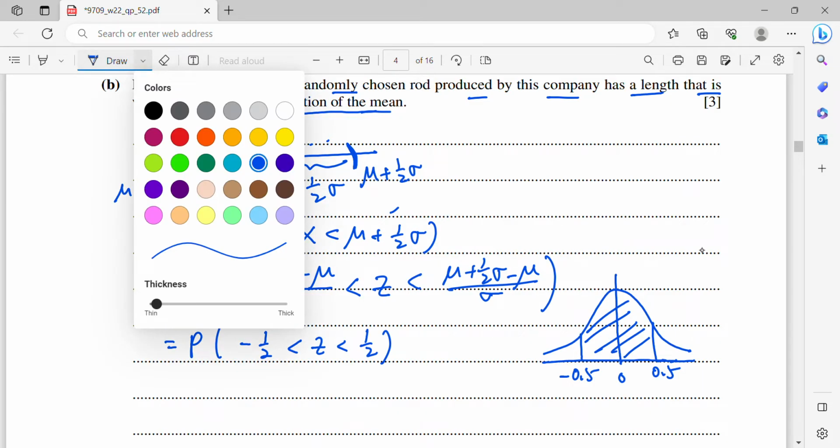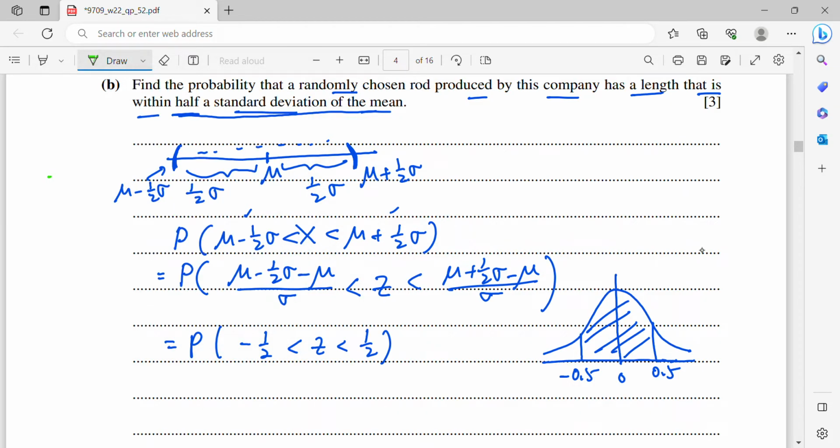But then remember, the table never shows negative. So I will flip this part to the right side. That means the total region is double the green color. Okay, so I will write this is the same as double the green color. So the green color is actually the region from 0 to 0.5, so I will write bounded by 0 and 0.5.